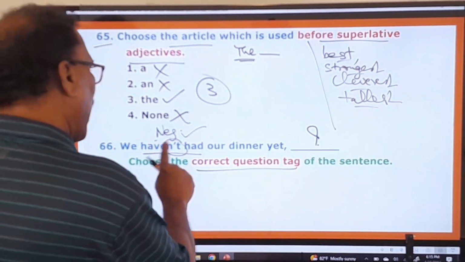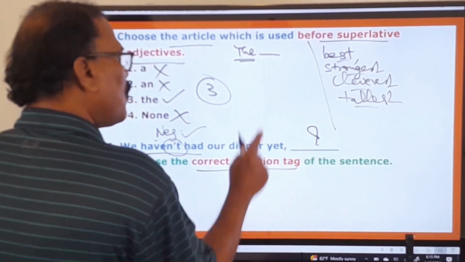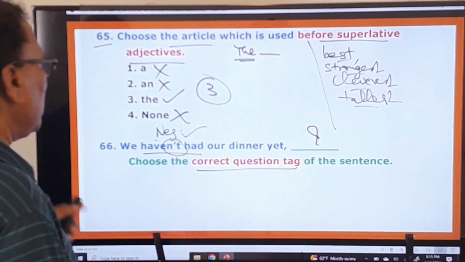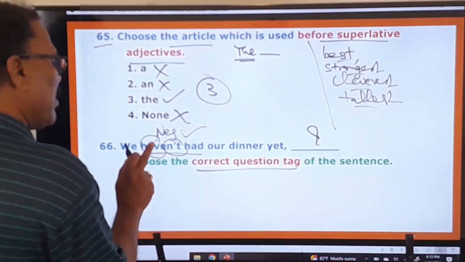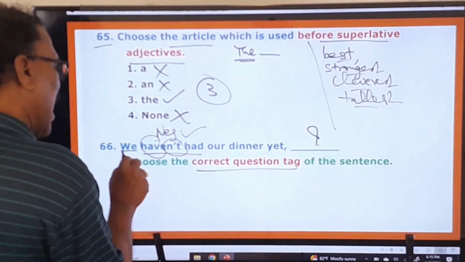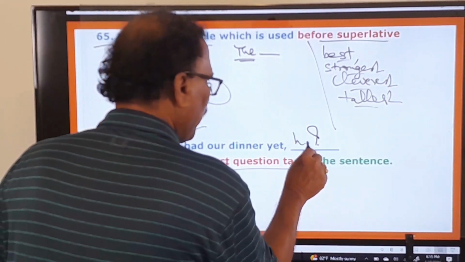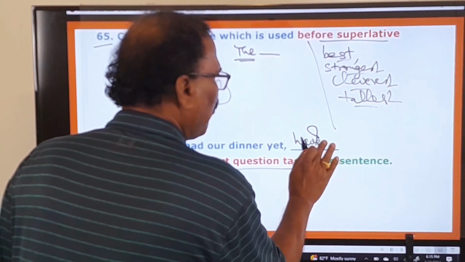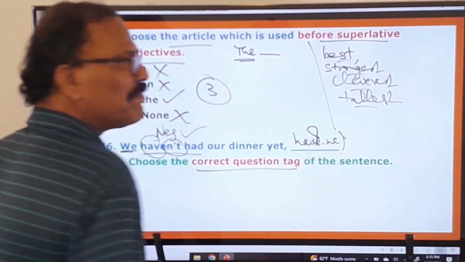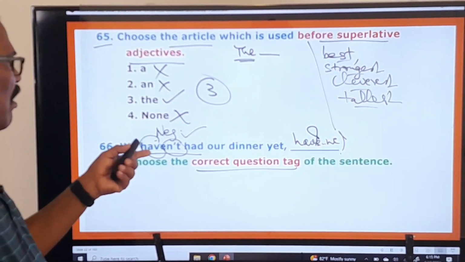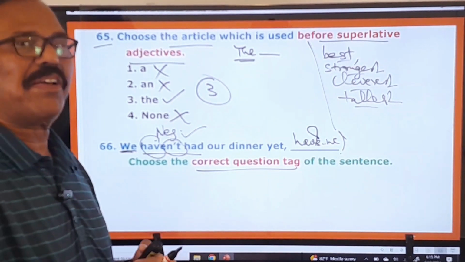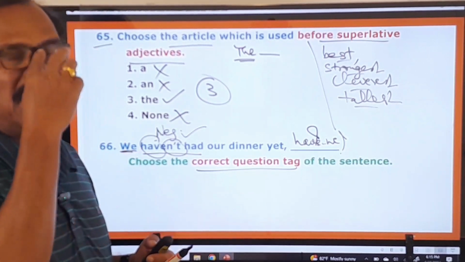So here, "we haven't had our dinner yet." So what is the positive question tag? Take just the helping verb from the given sentence and then add the subject. Then what happens? "Have we?" Very simple, very simple. "Have we?" Question mark. Very simple.